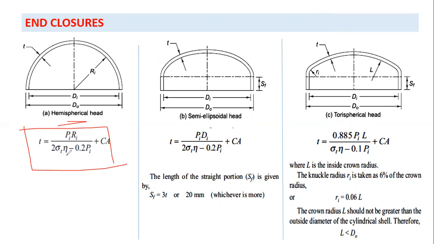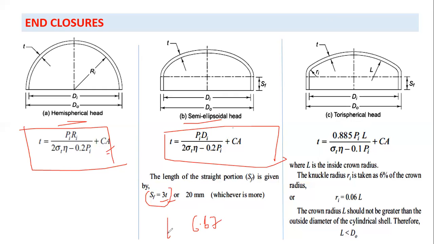Now, in case of hemispherical head, the value of thickness for the end would be PiRi by 2 sigma t eta minus 0.2 Pi plus Ca. In case of semi-ellipsoidal, the value of t would be this: PiDi by 2 sigma t eta minus 0.2 Pi plus Ca, and the value of SF would be 3t or 20 mm, whichever is more. So if the value of t is less than 6.67, then we will take SF as 20 mm, otherwise we will be taking SF as 3t. Okay, clear.